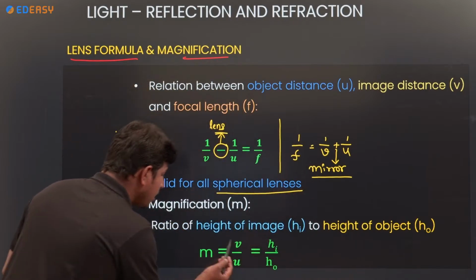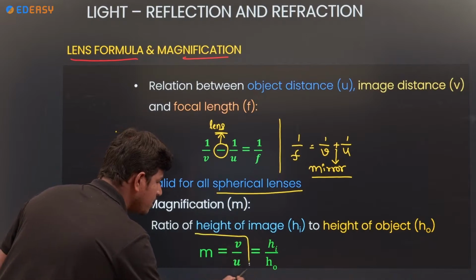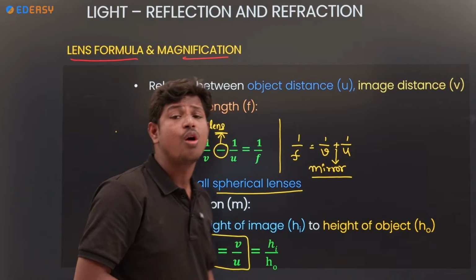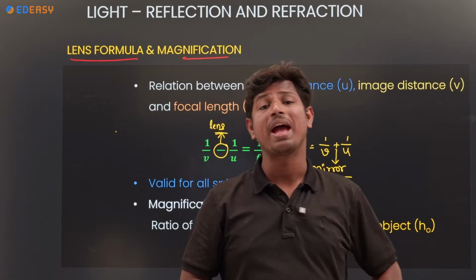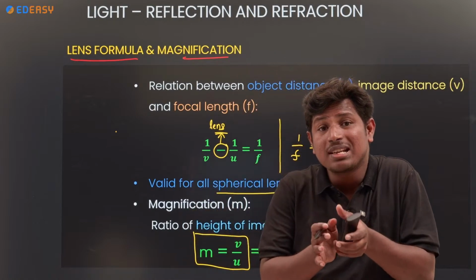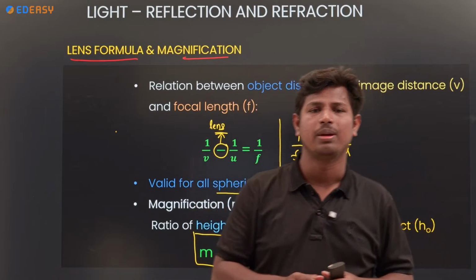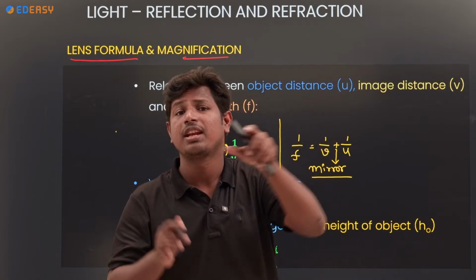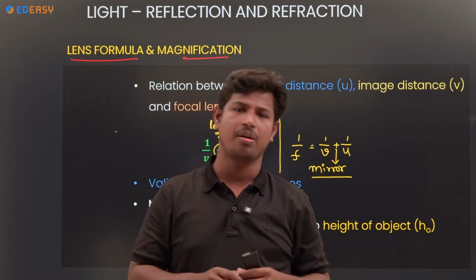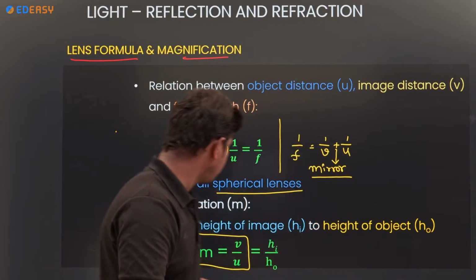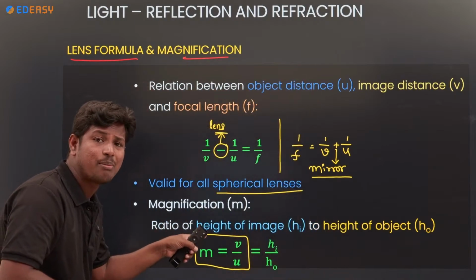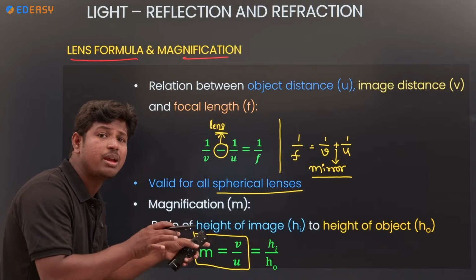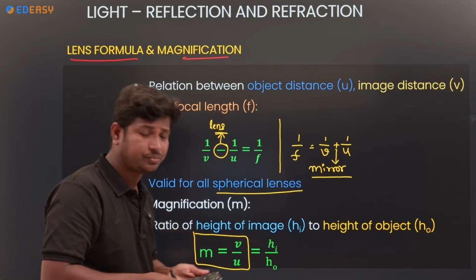Next, coming to the magnification. What is the use of magnification? How the image will be compared to the object size, whether it is small or whether it is more with respect to the size of the object. So magnification means how the image will be compared to the object.